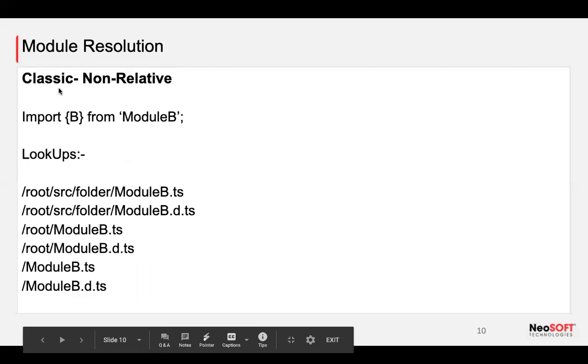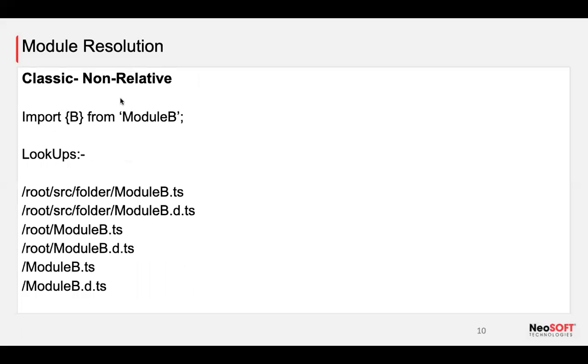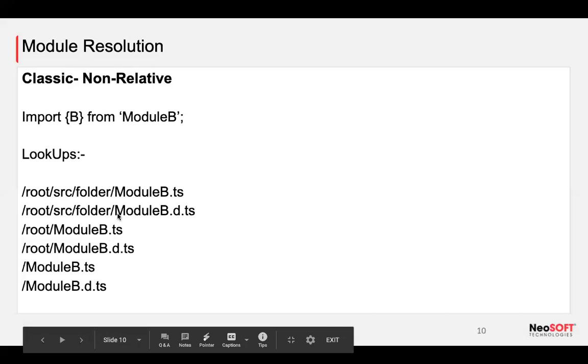Now I will have the combination of classic non-relative. In this particular combination, if I use import b from module b, what areas will it look in? It is going to look for b.ts, d.ts, root. In our root, it will check for module, or it will check for d.ts, or it will check in the current subdirectory folders. It is going to check where we can find b. These are the files our compiler is going to check on this slide.